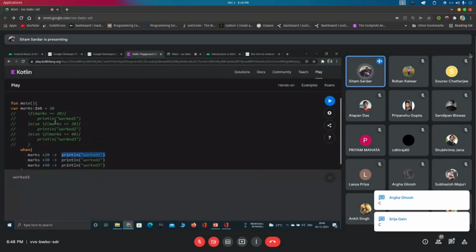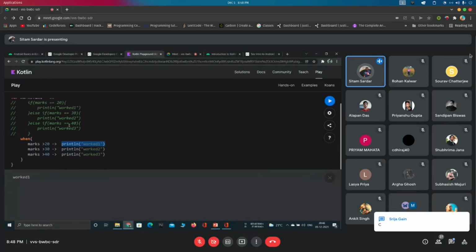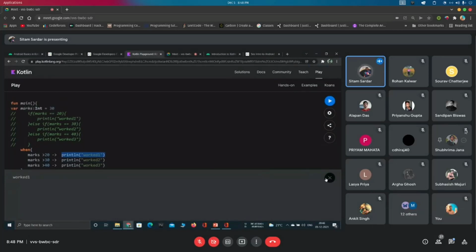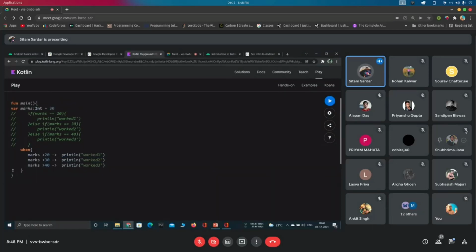till now, whatever we have written, whenever the program runs inside the main function, it runs step by step. This is the first step: the compiler creates a container of type integer and puts 30 inside that container. Then in the next step, it calls the when function and works accordingly.